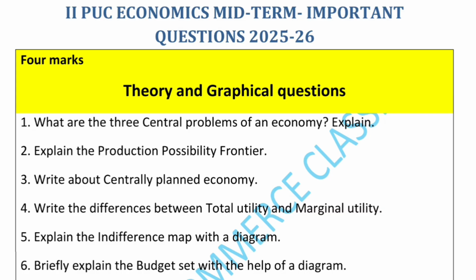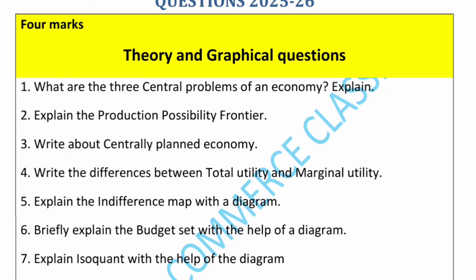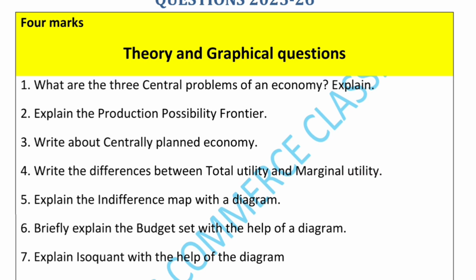Explain. The second question: explain the production possibility frontier. The third question: write about centrally planned economy. Out of these 3 questions, one question they will definitely ask in the midterm question paper.